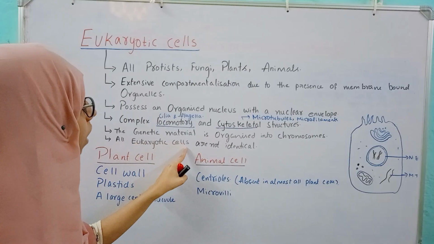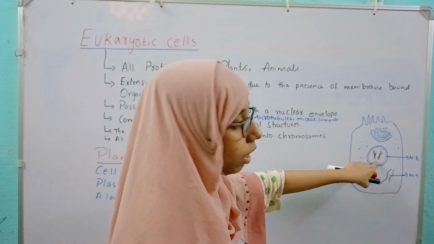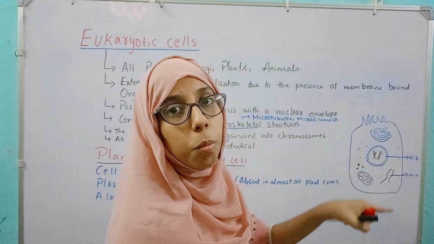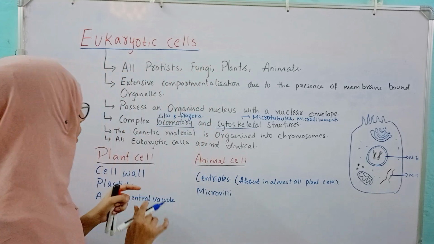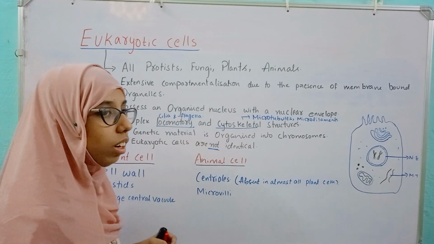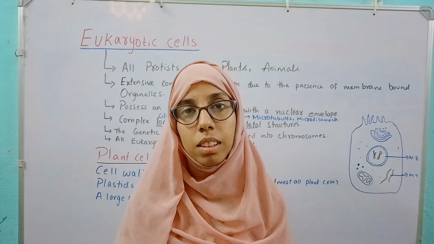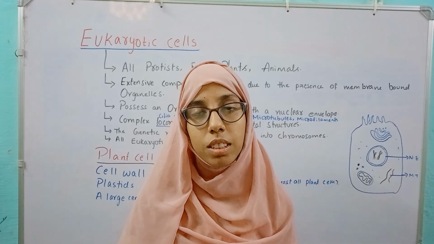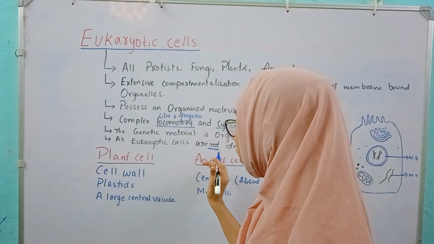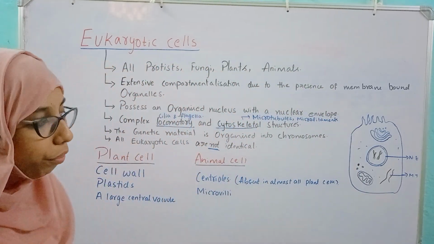The genetic material is organized into chromosomes. Here you can see that the genetic material is present in the nucleus and it is organized in the form of chromosomes. Okay. All eukaryotic cells are not identical. There are different types of eukaryotic cells. Basically they are of two types, plant cell and animal cell, which we discussed in our previous lecture. They are of different types.